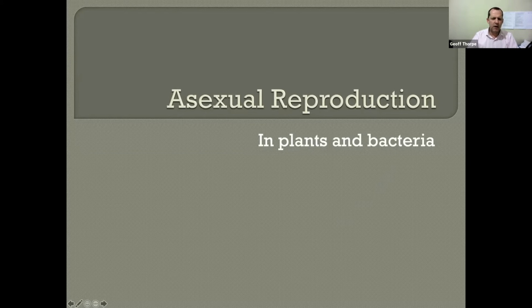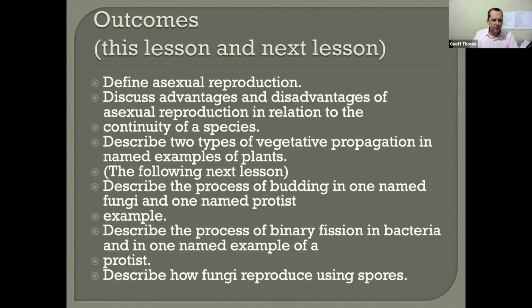Asexual reproduction. This lesson will be focusing on plants and bacteria. The following one will be looking at yeasts and fungus, where we're looking at budding and sporulation, and also looking at protists, where it is by budding and binary fission. This is just a quick look at the outcomes covered in this video and the next one. You can pause that to tick them off.